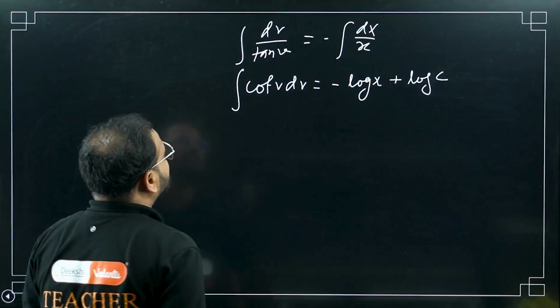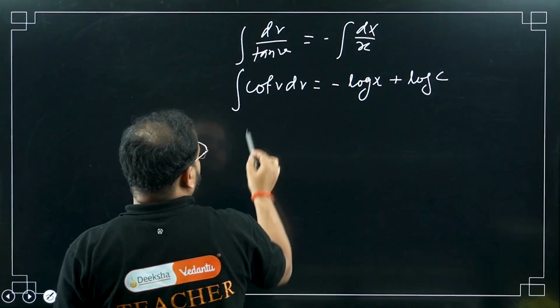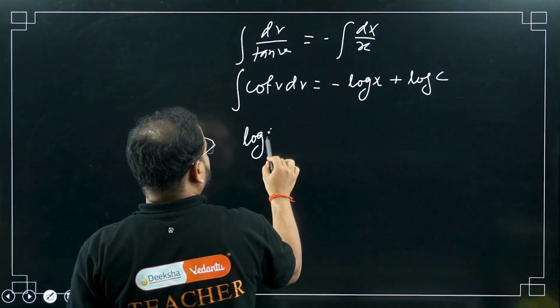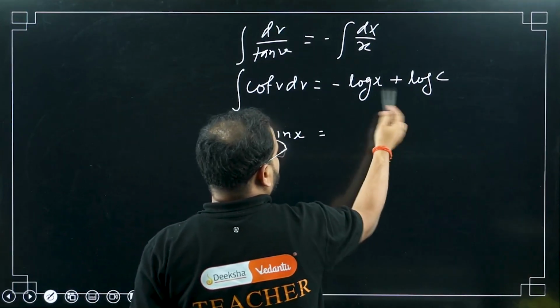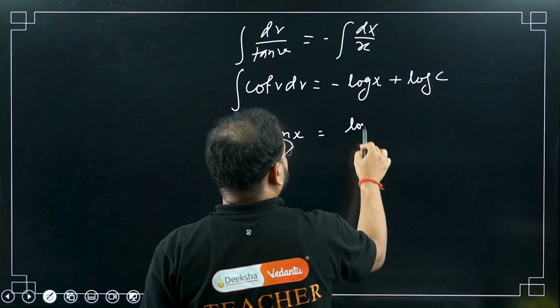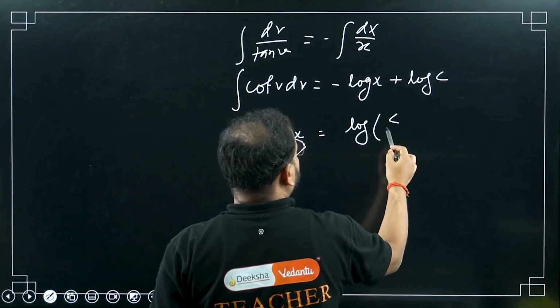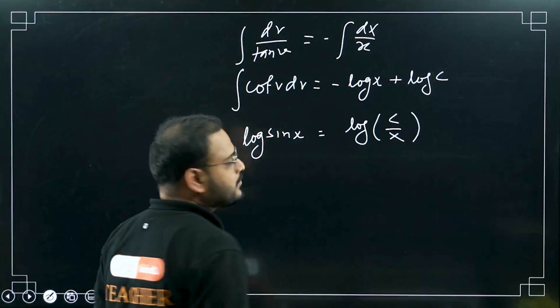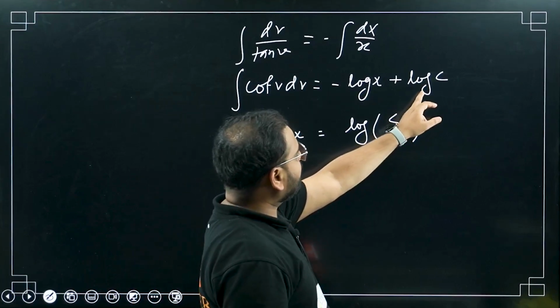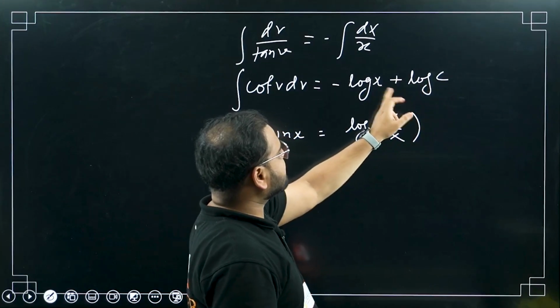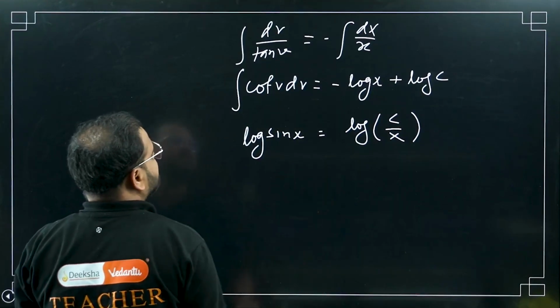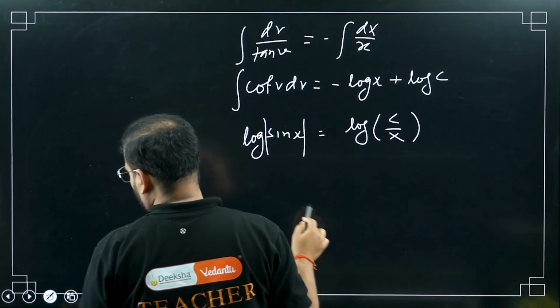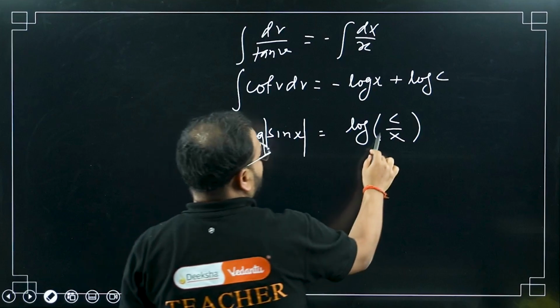The answer over here is log of sin v equals log c minus log x, so log of c by x. Log and log you can cancel. All of this is under the mod.